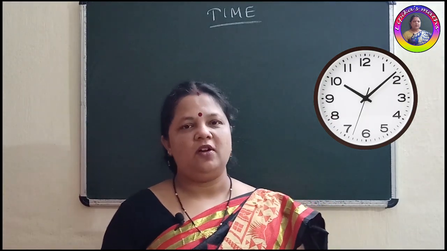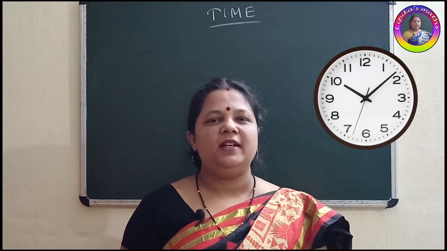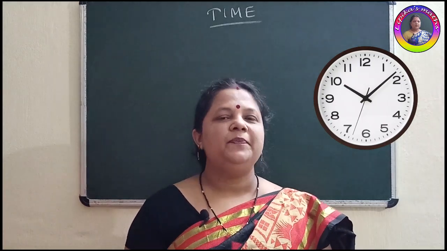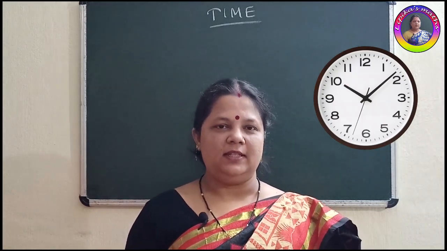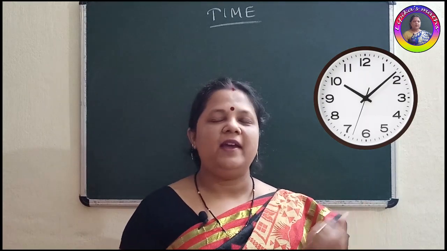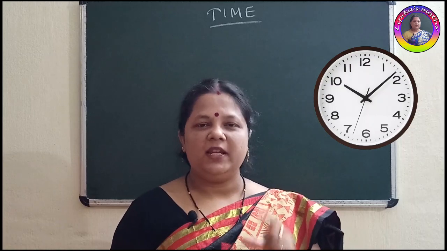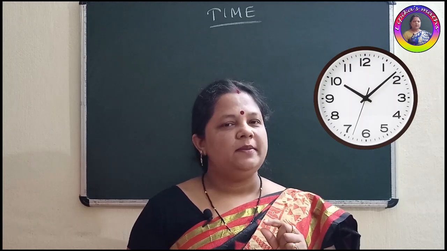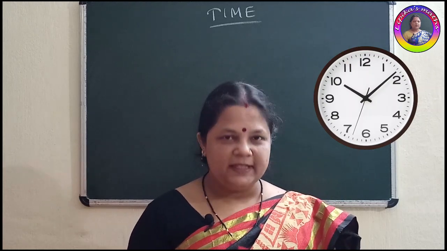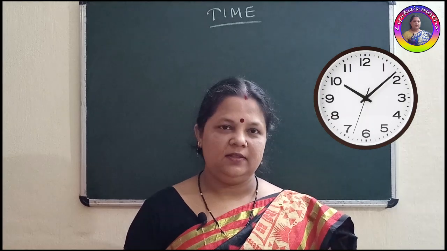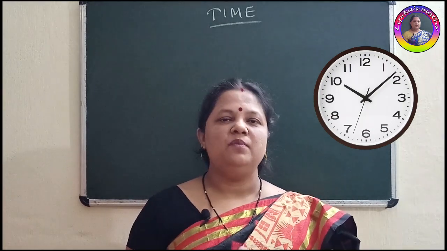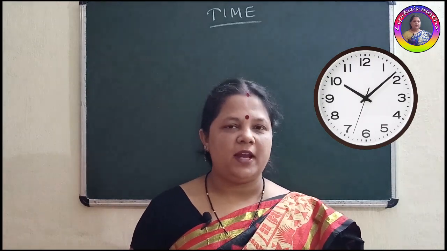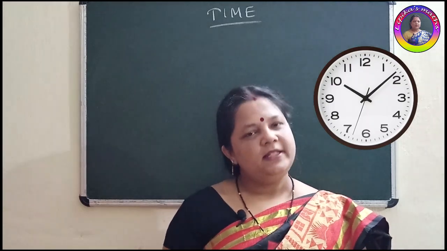So you can see, children, the clock has a face, and on the face, numbers are written 1 to 12. You can see here, and there are 3 hands also. We have only 2 hands, but a clock has 3 hands. What are they? The smallest one is called the hour hand, the middle one is called the minute hand, and the longest one is called the second hand, which moves faster. Clear? So all 3 hands are moving. One is moving very fast, that is the second hand. Remember the names of the hands: hour hand, minute hand, and second hand.